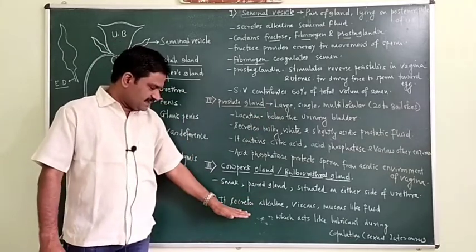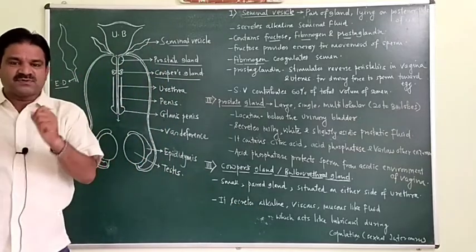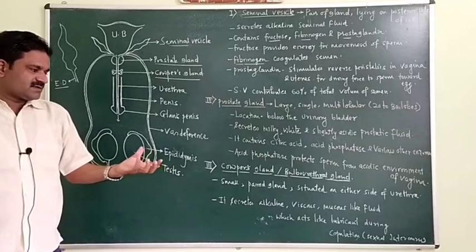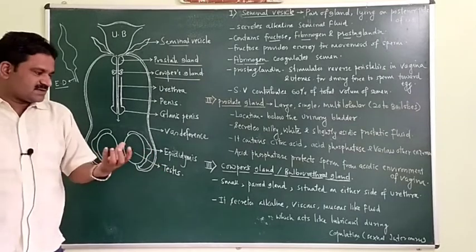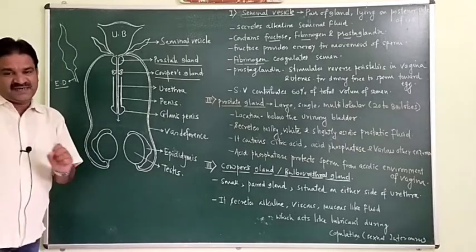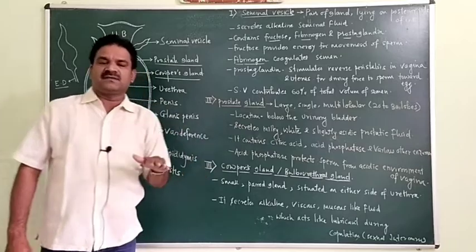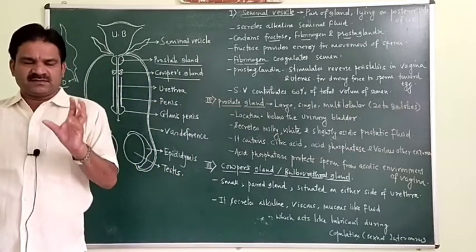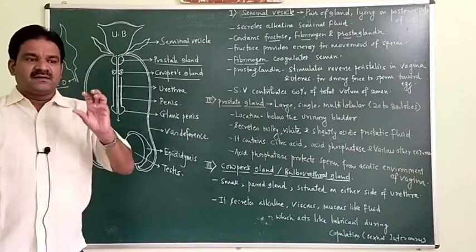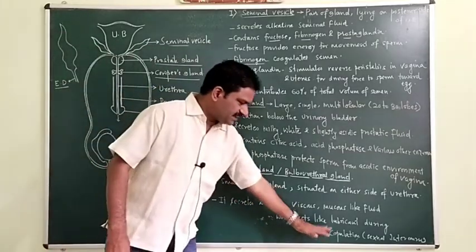Now see, it secretes alkaline viscous mucus. Mucus always remains a slightly viscous fluid which acts like a lubricant. So the secretion of this Cowper's gland is a viscous fluid, like mucus, and it acts as a lubricant during copulation.